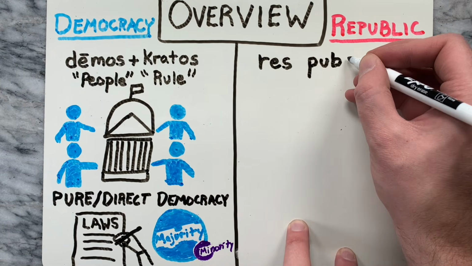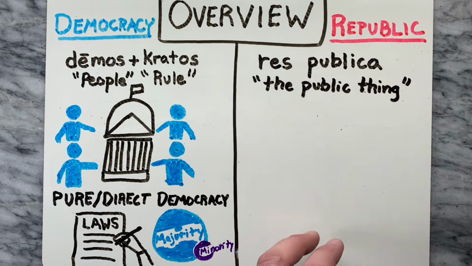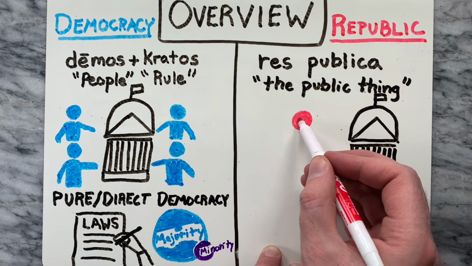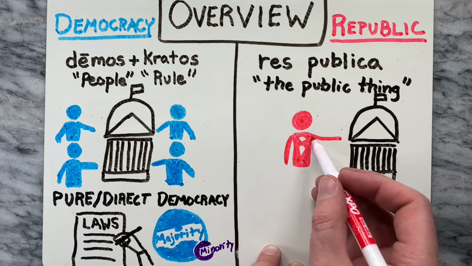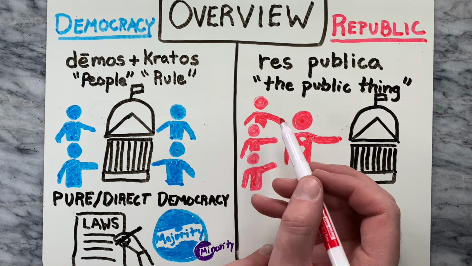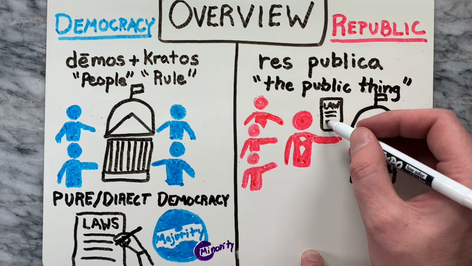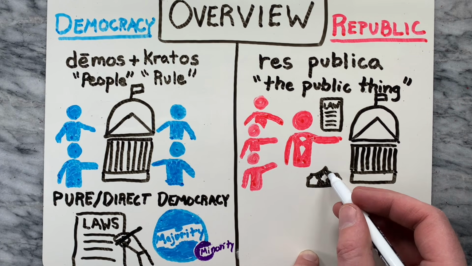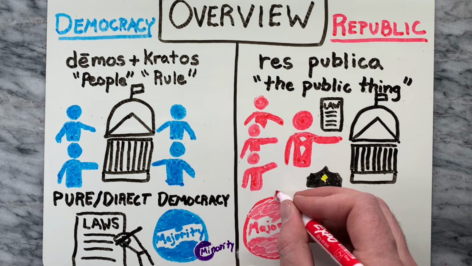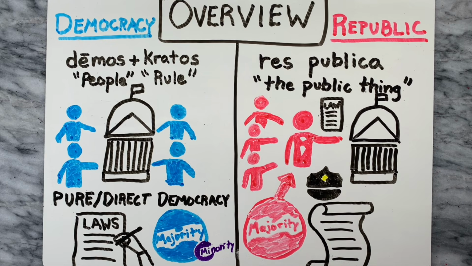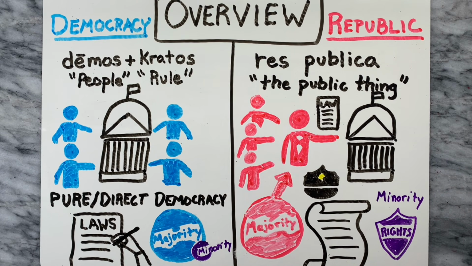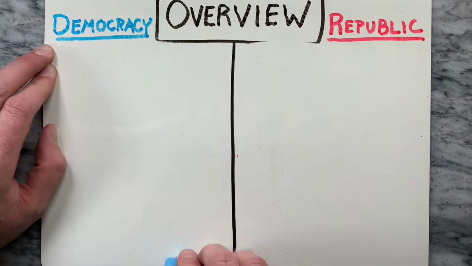The term republic comes from the Latin phrase res publica, meaning the public thing. A republic is a form of government in which the social and political affairs of the country are considered a public matter, with representatives of the citizen body holding the power to rule. In a republic, the people elect representatives to make the laws and an executive to enforce those laws. While the majority still rules in the selection of representatives, an official charter lists and protects certain inalienable rights, thus protecting the minority from the political desires of the majority.